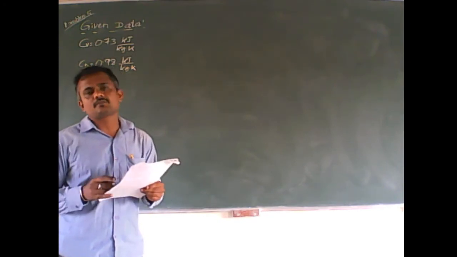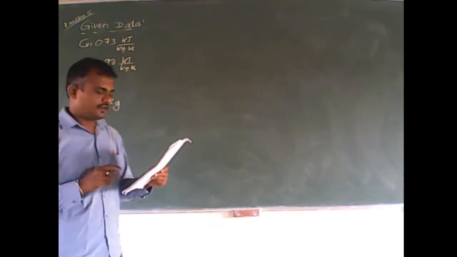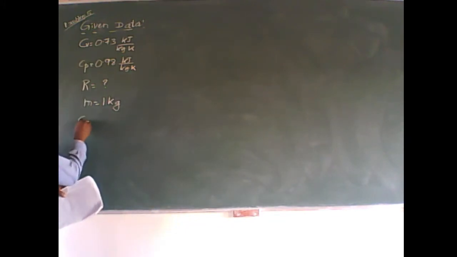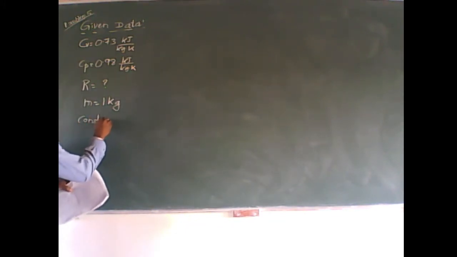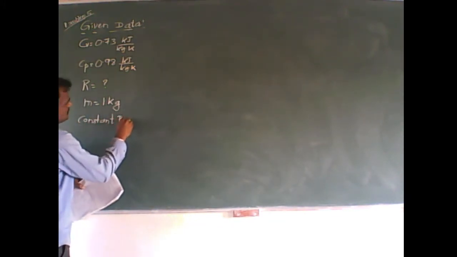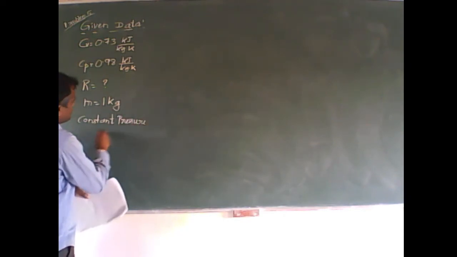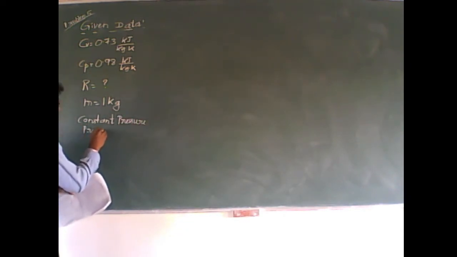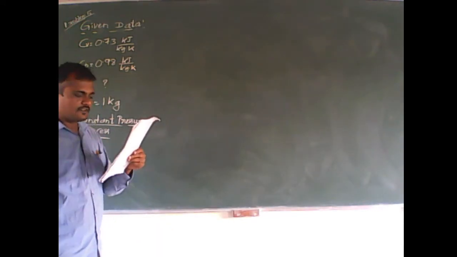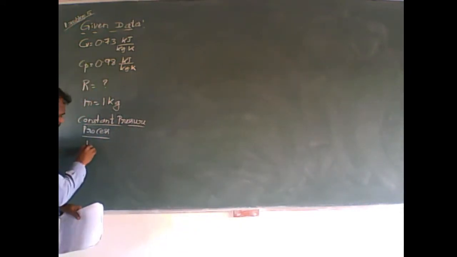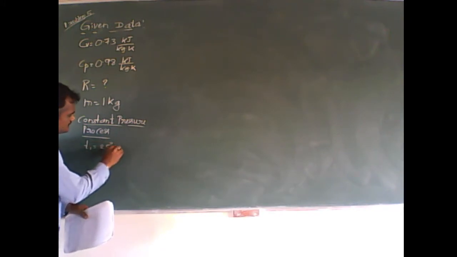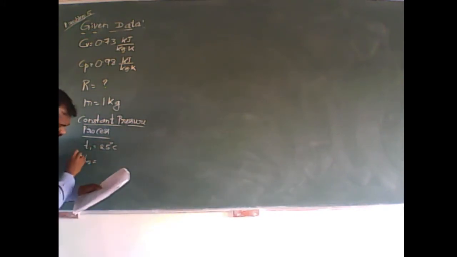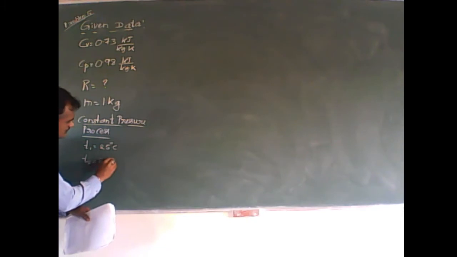In a constant pressure process, we are supplying the heat. We can write it as a constant pressure process. So the temperature is increased from T1 = 25 degrees Celsius to T2 = 200 degrees Celsius.